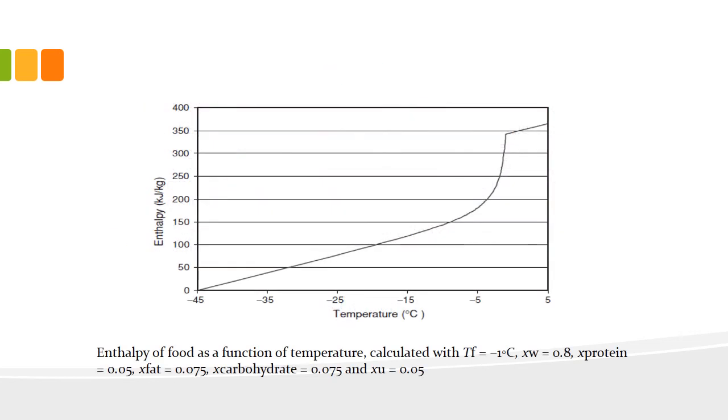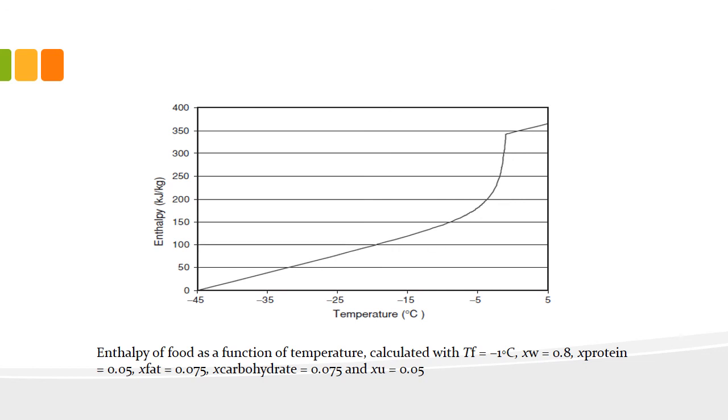If you see this change for the same food material, with respect to decrease in temperature, the enthalpy gradually changes. Here the change is linear till it reaches the initial freezing point, but the change up to the point where freezing is completed is exponential.